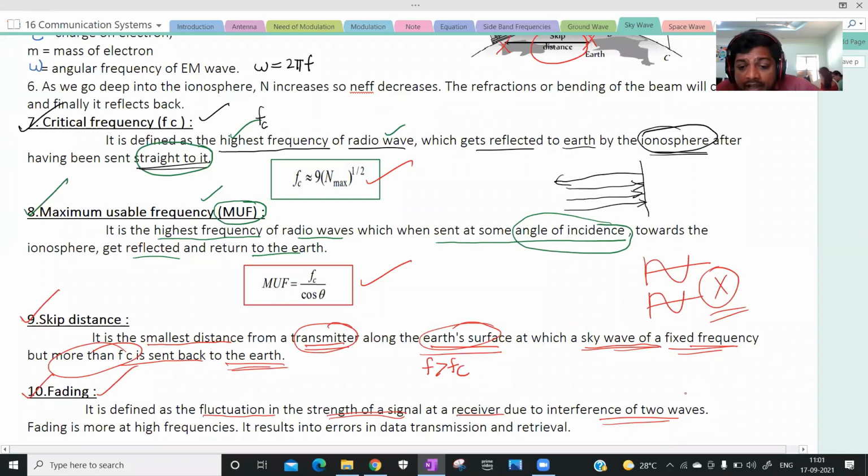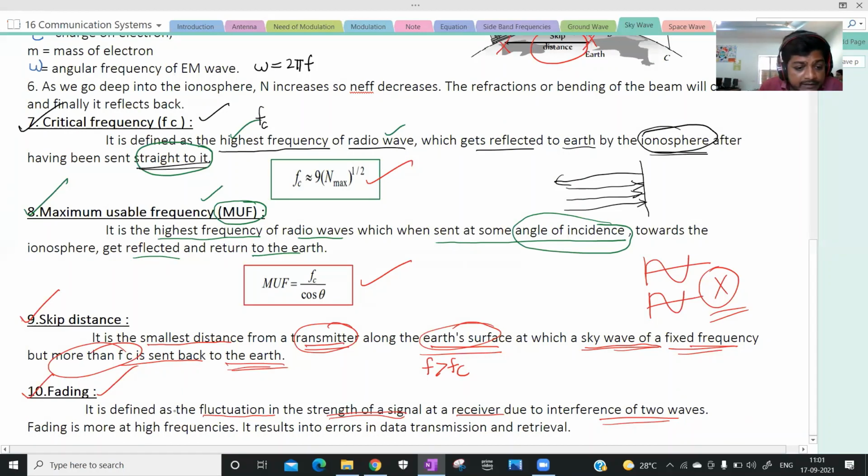At the receiver end. That is termed as fading. Understood? Due to interference of radio waves at the receiver end, there exist fluctuations in the strength of the signal. This is termed as fading.